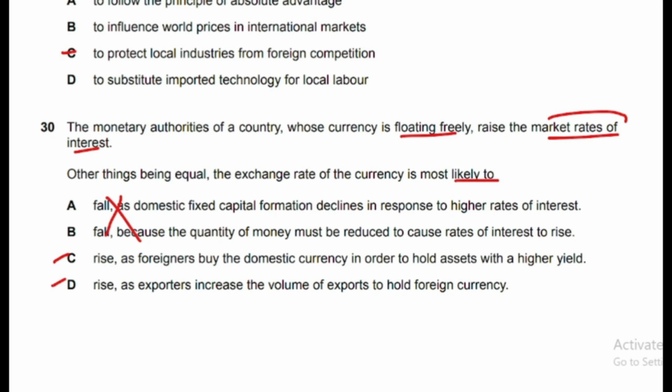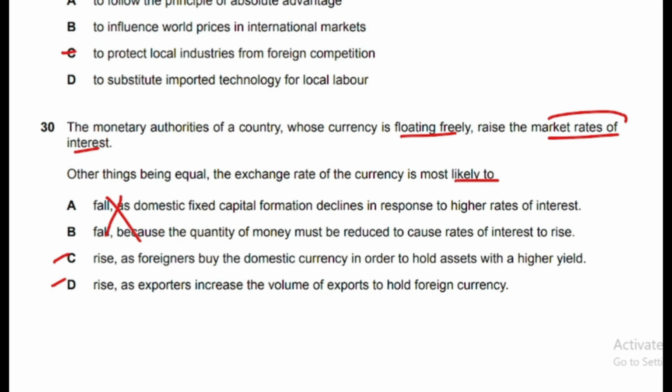When interest rate increases, keep in mind interest rate determines the value of a currency. The currency that offers more interest, its value increases, and the currency that offers less interest, its value decreases. So when interest rate increases, exchange rate increases, so option C and D can be correct.